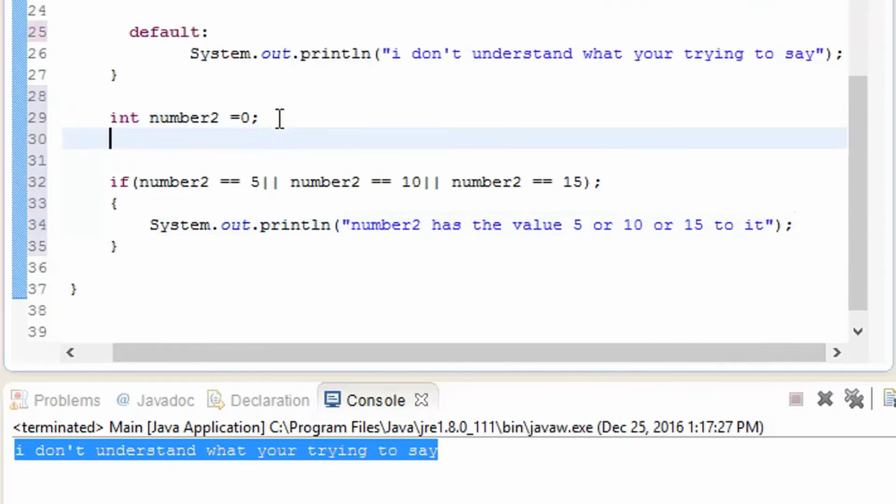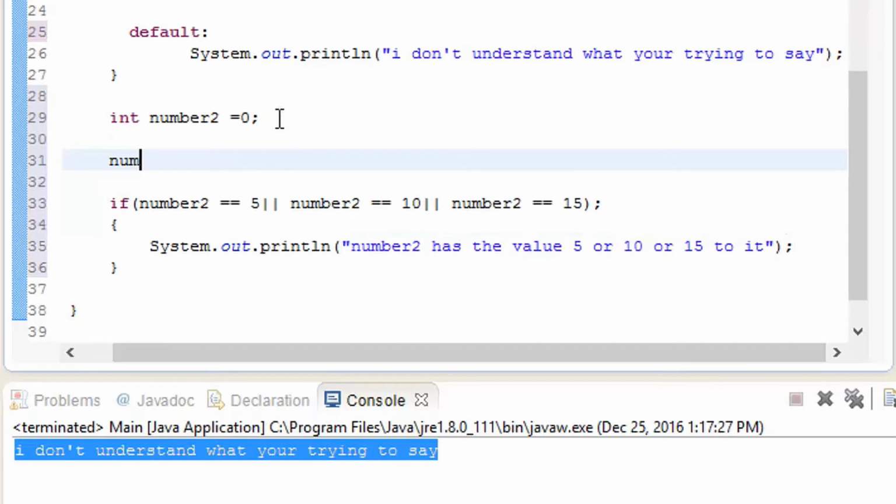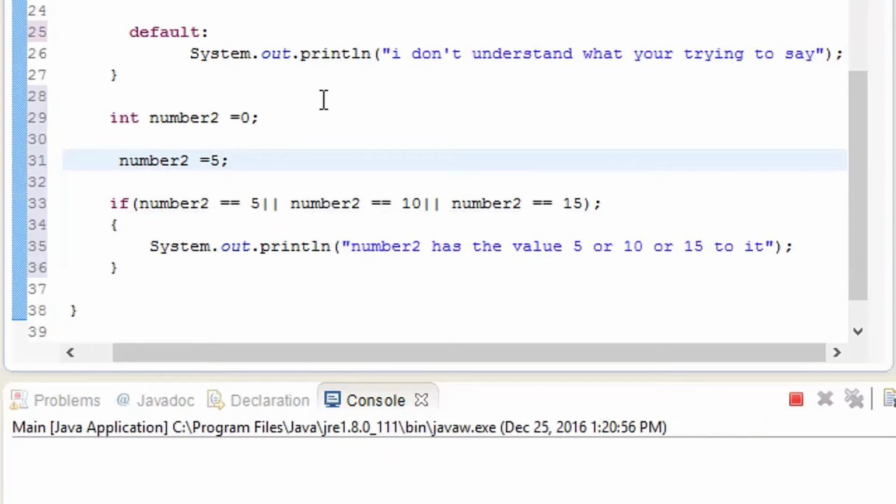Number 2 has the value of 0 right now, so it is going to print the first value, but there is no value for it, so add and type number 2 has the value 5, then close this, and let me run it.